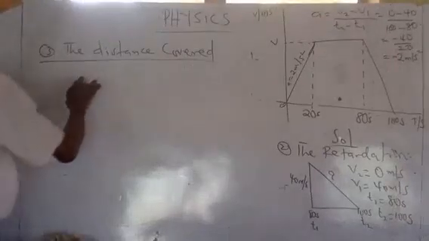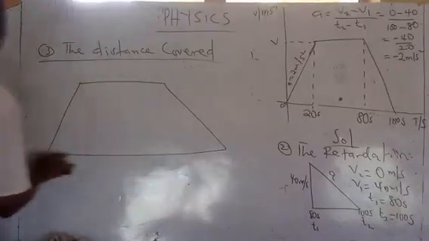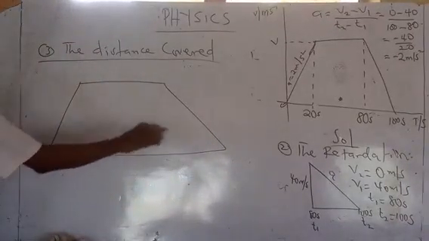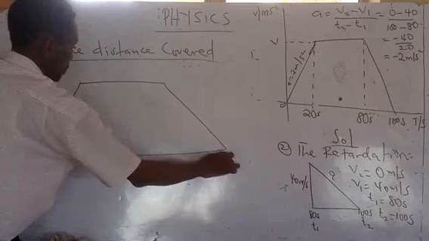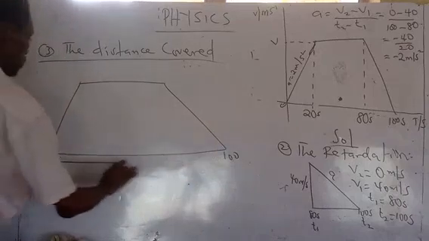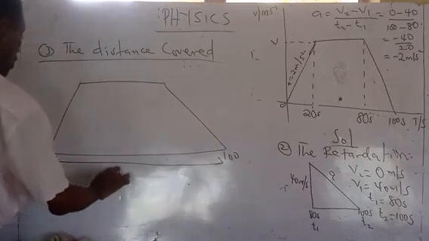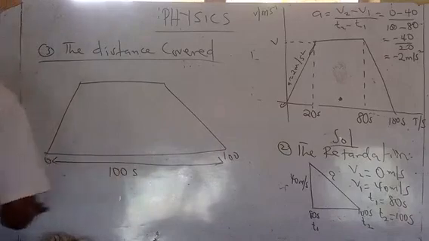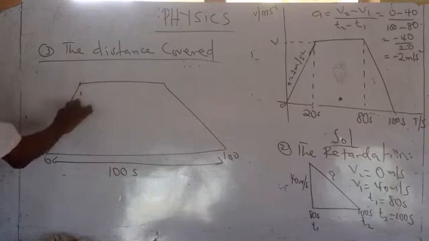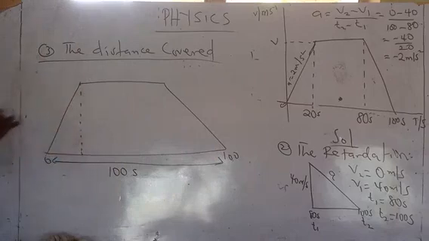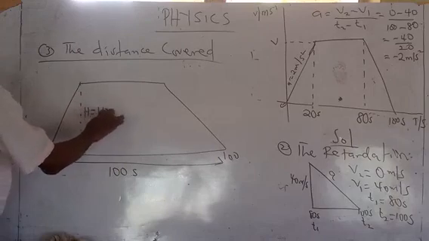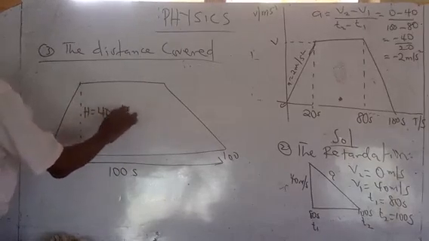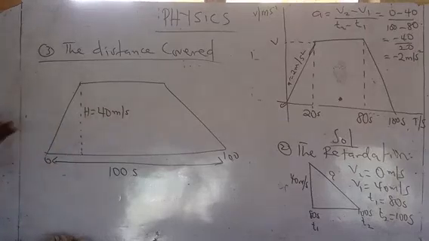We have a trapezium from 0 to 100, that's 100 seconds. The height of the trapezium is the value of the velocity that you got, that's 40 meters per second.